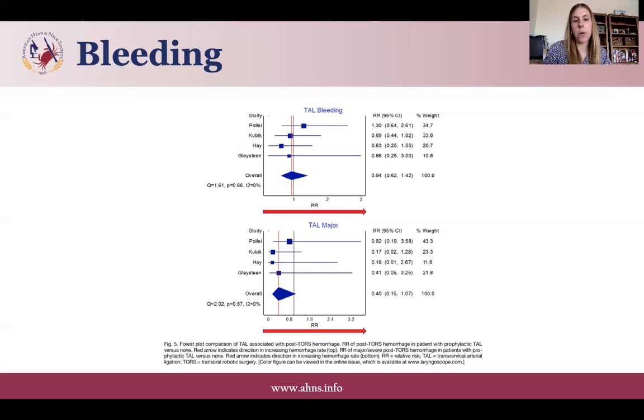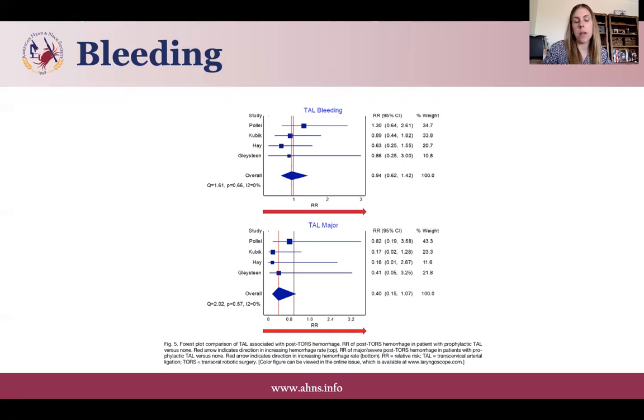However, when they went back and looked at major incidents of bleeding versus minor, they were able to see that the folks who did not do transcervical arterial ligation had an increased rate of major bleeding, which was 3.6% versus the folks who do ligation, which was 1.4%. The risk ratio and confidence interval show that this isn't significant.